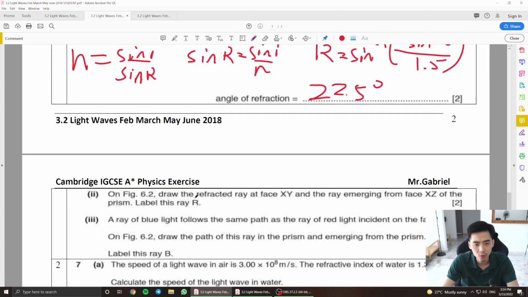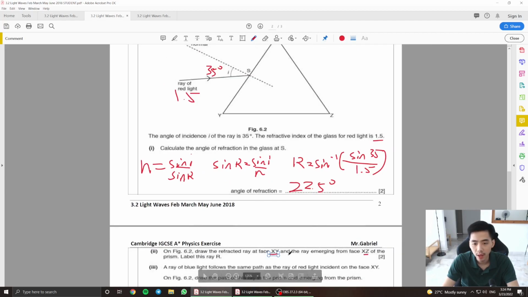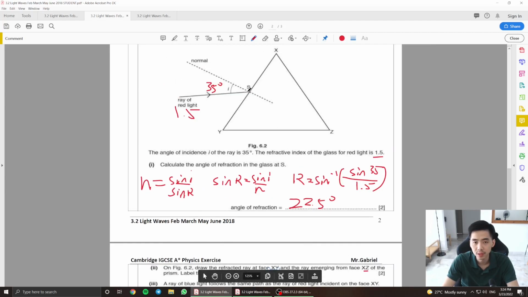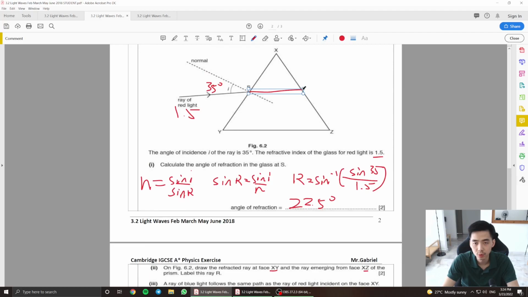Alright, then moving on to the next part. On figure 6.2, draw the refracted rays at X and Y and the ray emerging at XZ of the prism. Label this R, and the ray emerging from XZ. So we're basically supposed to have something like this. It's going to bend closer towards the normal here. Then after that, as it emerges from XZ, you're supposed to bend downwards, because yet again you're supposed to bend away from the normal.